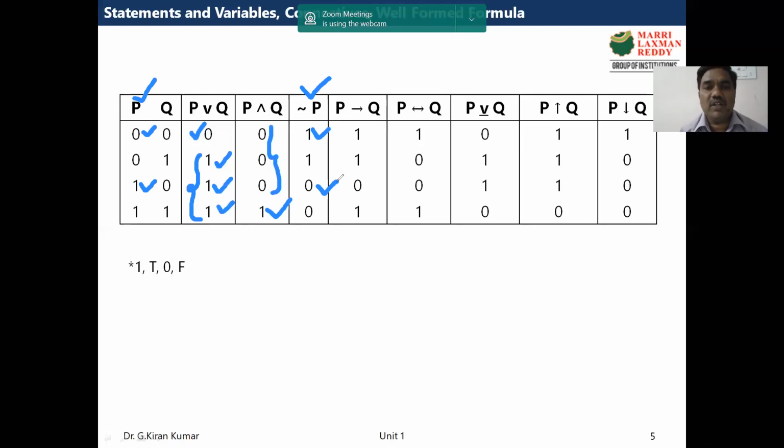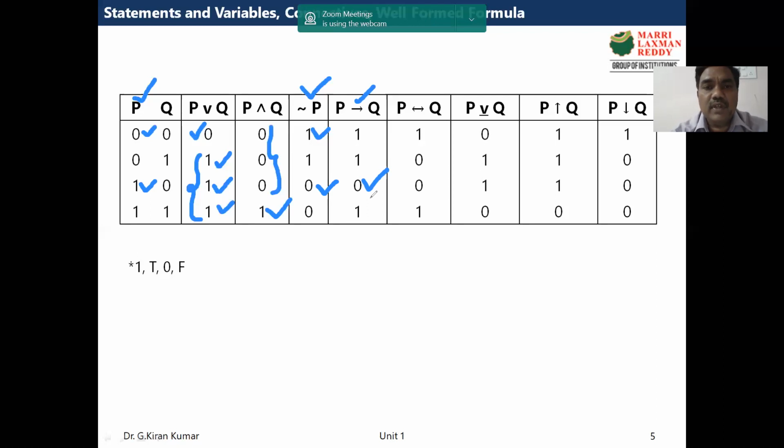Now coming to the next operator, implication. So this implication is false in only one case. That is, if the first proposition is true and the second proposition is false. Only in that case it is false. That is the 1, 0 case or true false case. It's something like a true statement should not imply a false thing.